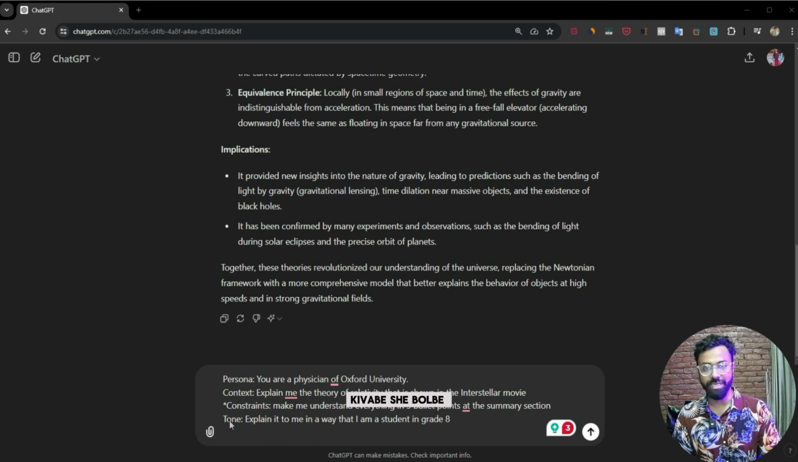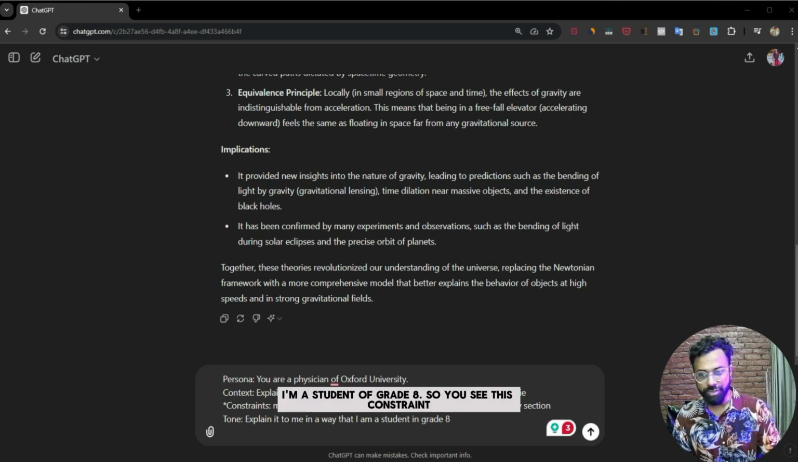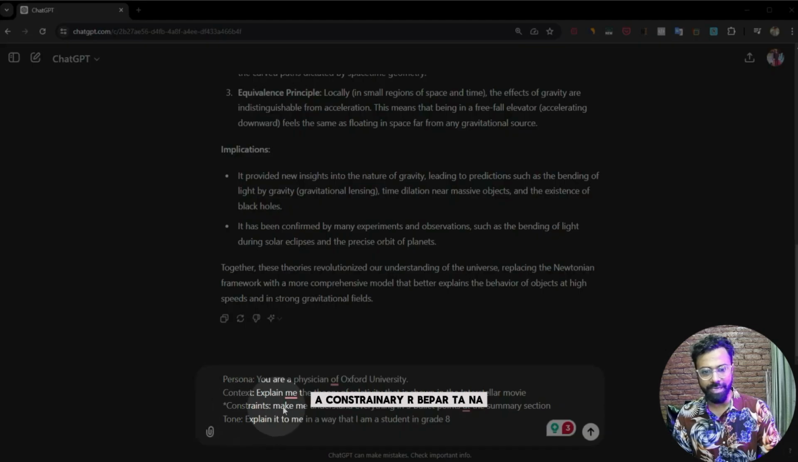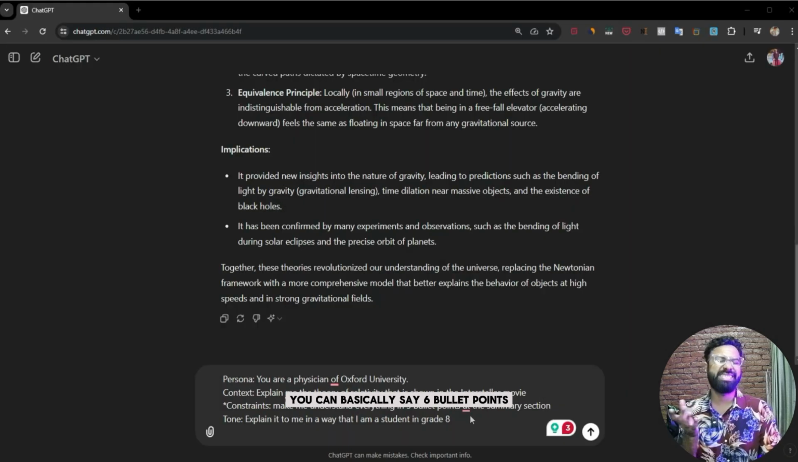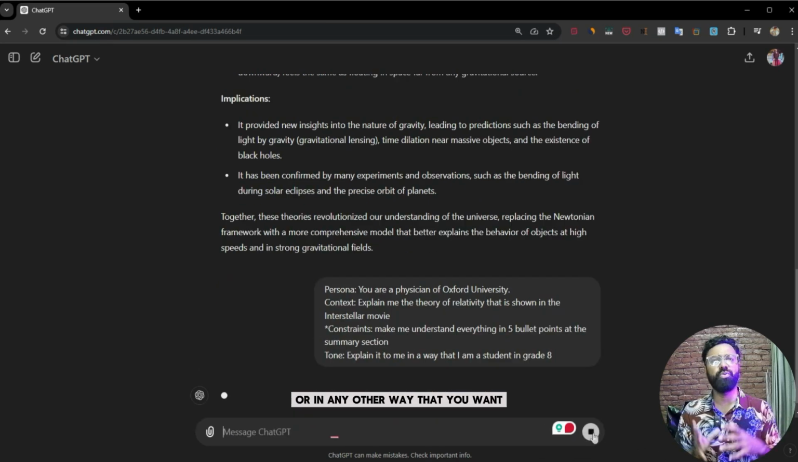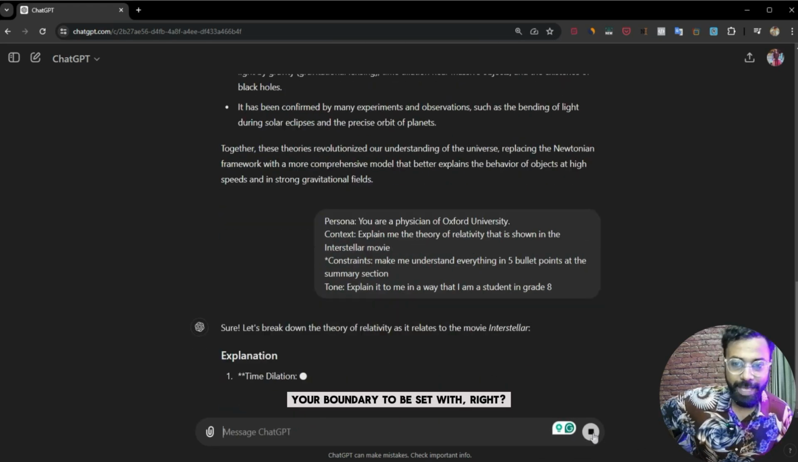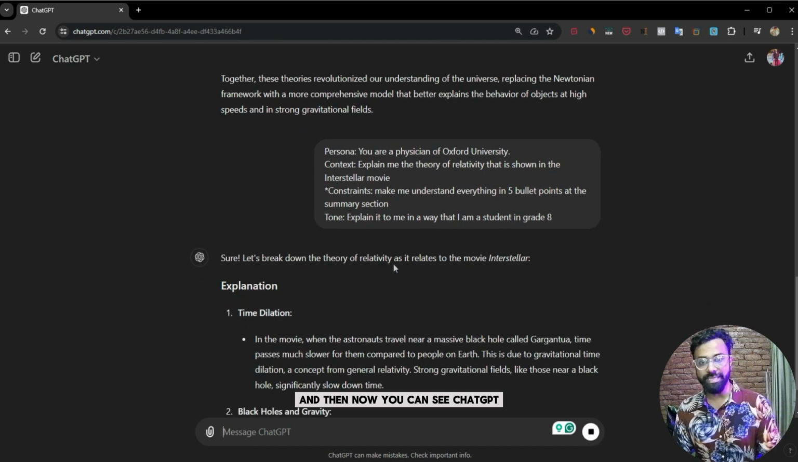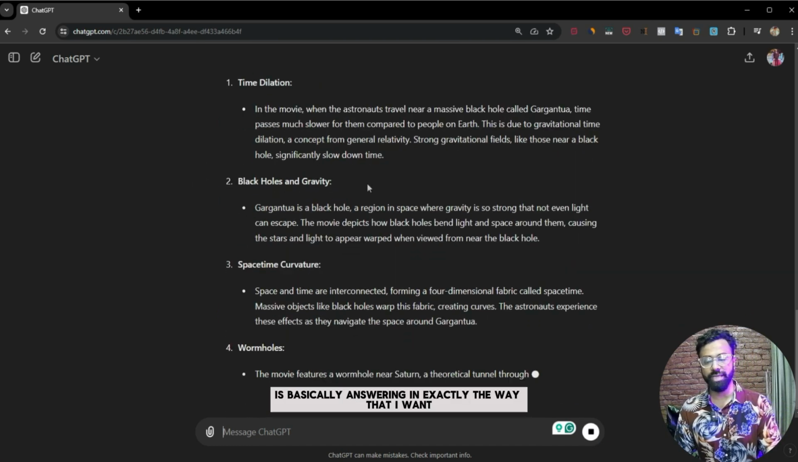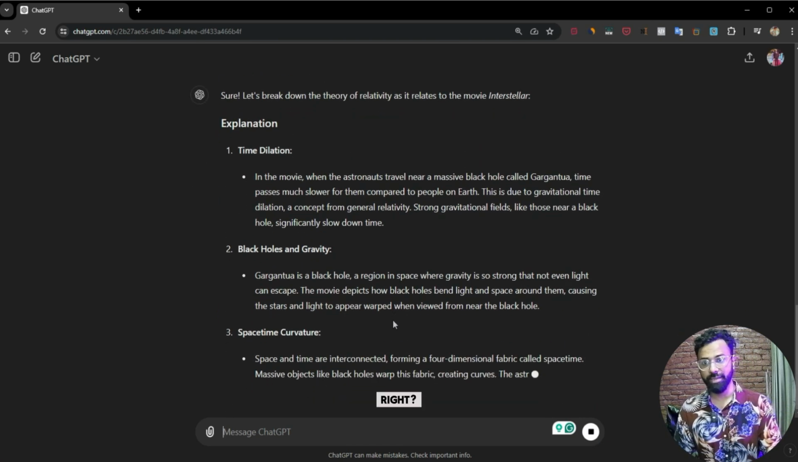And the tone means how it will say it: explain it to me as if I'm a student of grade 8. So you see this constraint, you can say 6 bullet points, 10 bullet points, or in other languages or in any other way that you want your boundary to be set, right? And now you can see ChatGPT is answering in exactly the way that I want, right?